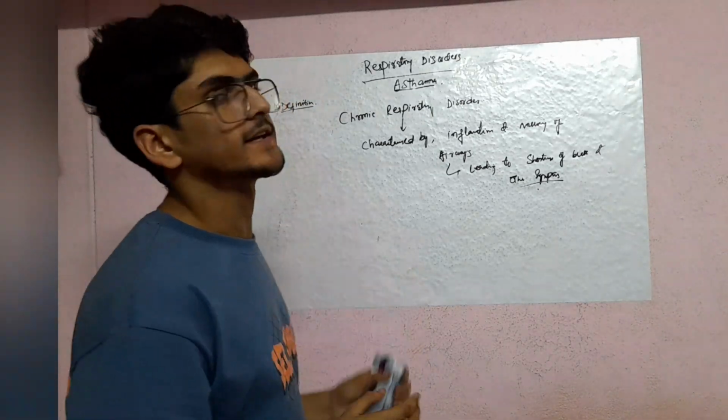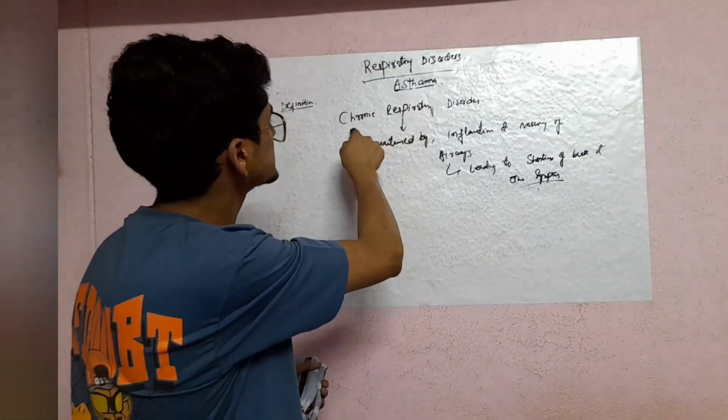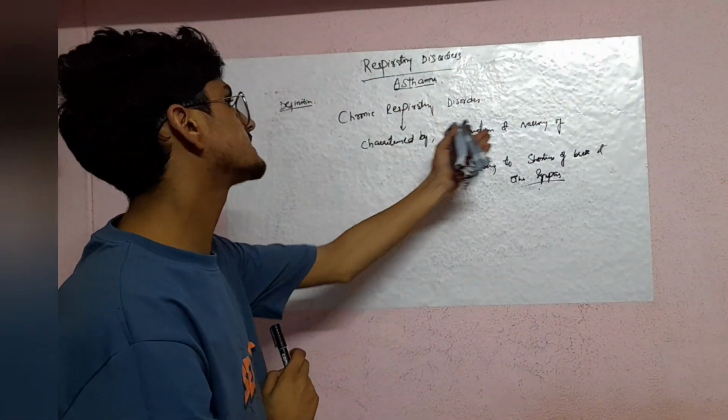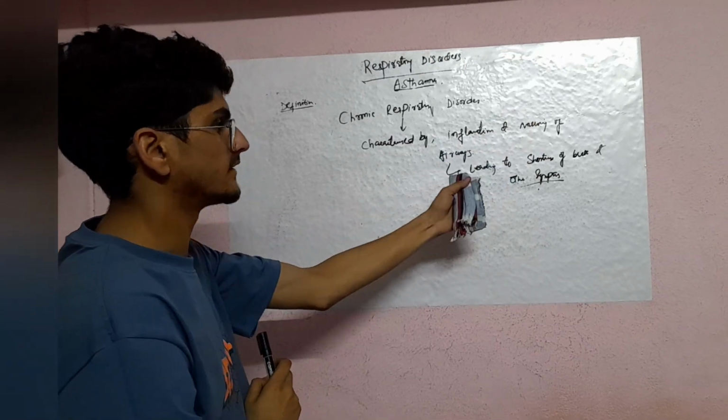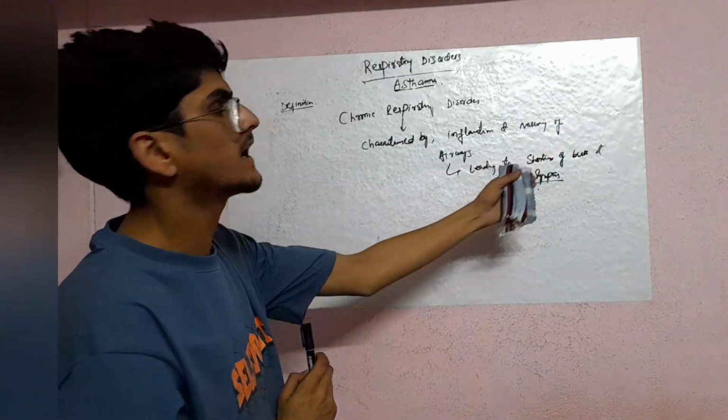So as we see the definition of asthma, asthma is a chronic respiratory disorder characterized by the inflammation and narrowing of the airways, leading to shortness of breath and other symptoms.